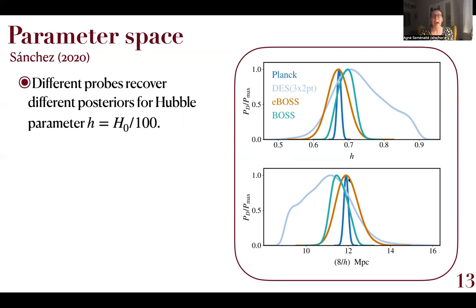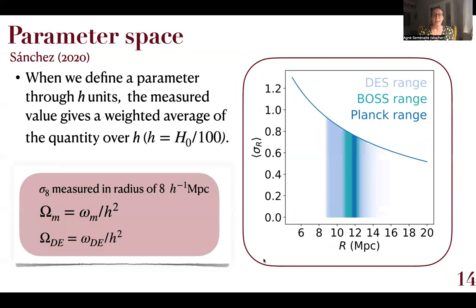We can also take a look at how that translates to the density field variance measured. Here on the y-axis, I am showing the density field variance as measured at different physical scales R, and I'm showing the ΛCDM Planck prediction here in dark blue, and the different posteriors recovered by different probes in different shades.